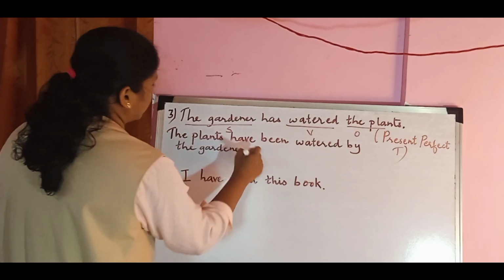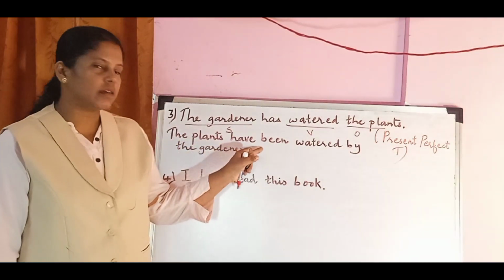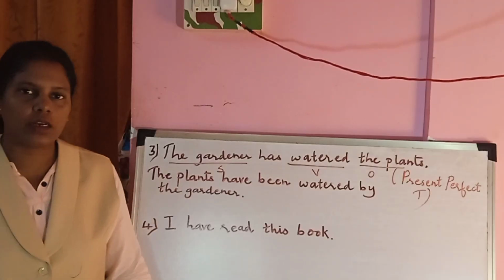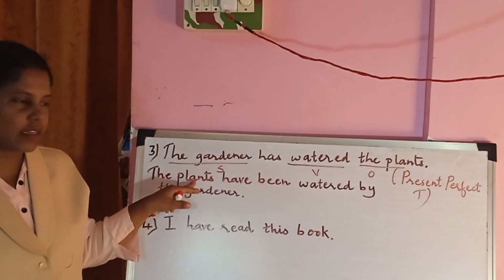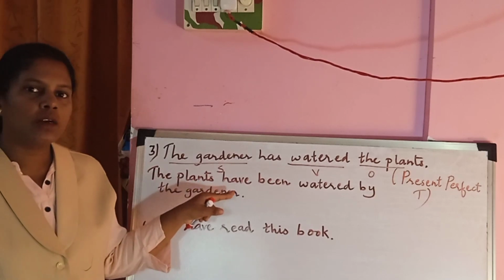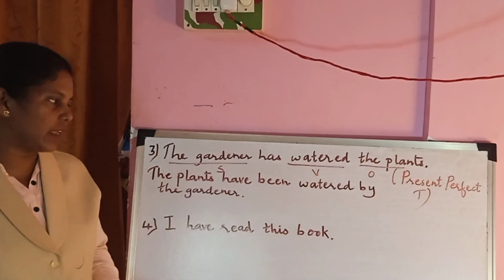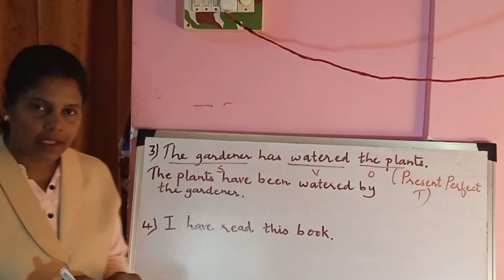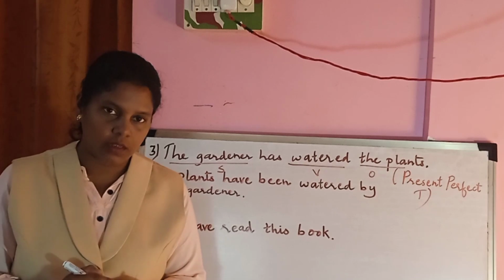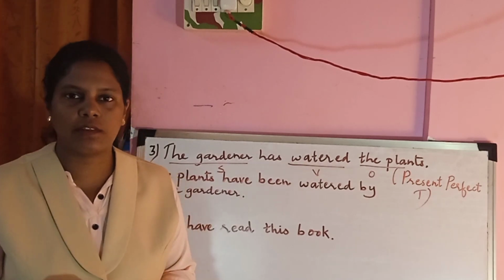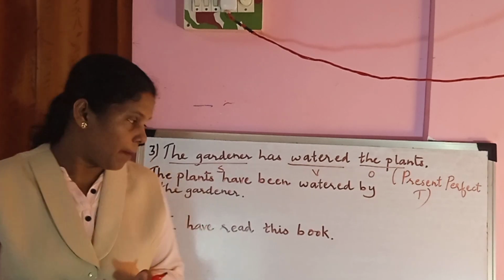The plants have been watered by the gardener. Now see the plants. When you change the sentences from the active voice to passive voice in the present perfect tense, the structure is like this. I am giving the structure because it will be easier for you all to form any type of sentences when they are asked to change from the active to passive voice.